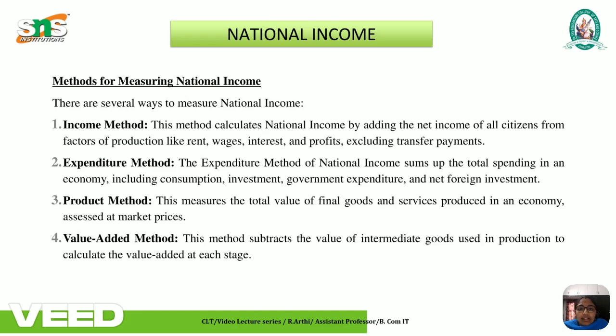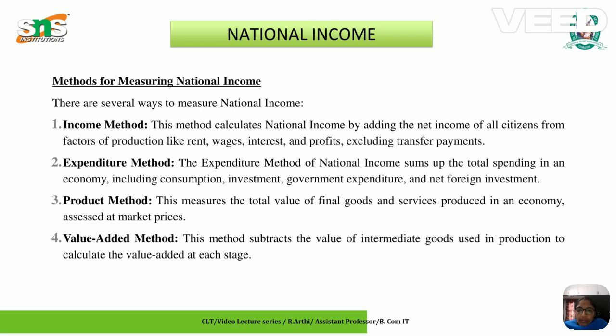Next we go for the methods of measuring national income. There are several ways to measure the national income. The first is the income method. This income method is calculated by adding the net income of all citizens from the factors of production like rent, wages, interest, profits, and excluding the fund transfers. Next, the expenditure method. The expenditure method of national income sums up the total spending in the economy, including consumption, investment, government expenditures, and net foreign investments.